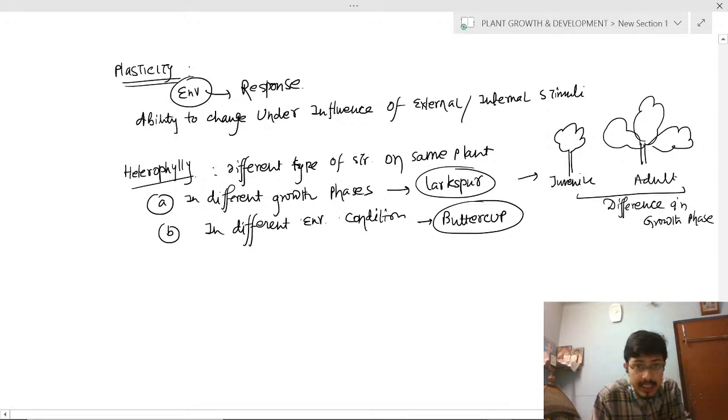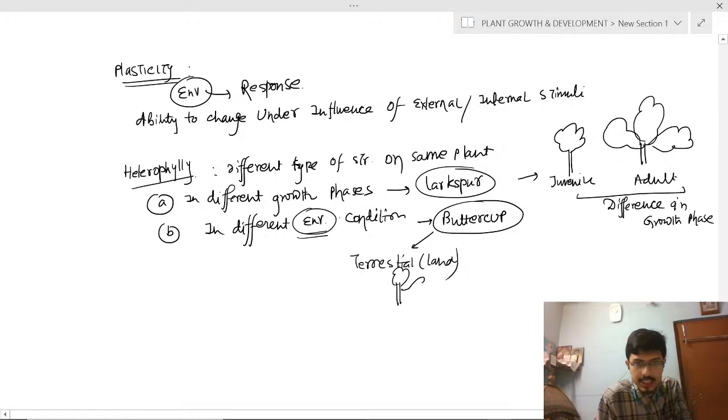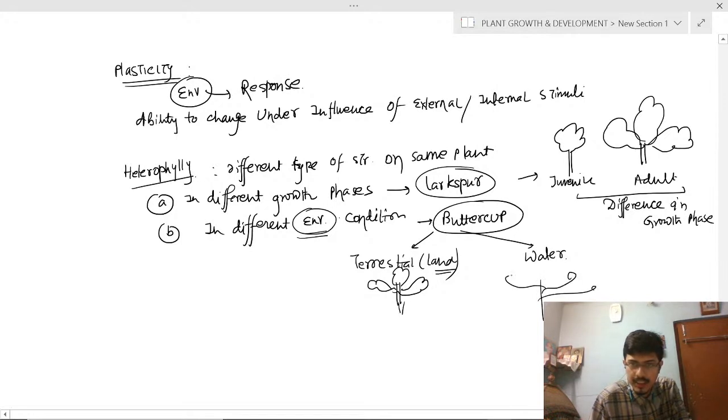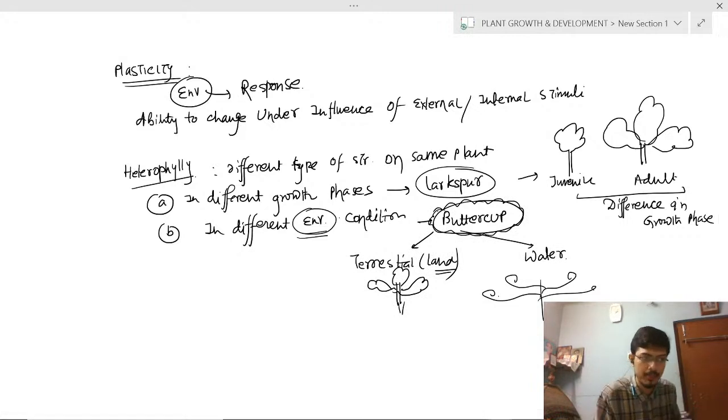And in the buttercup, what will happen in different environmental conditions? It will change. If it is present in a terrestrial or land environment, this will be the structure of the terrestrial. If it is present in water, then the structure will change. This will be the structure in the water. Clear? So buttercup modifies its structure according to the environment, and in larkspur, different growth phases will have different structures. Both come under heterophyly.